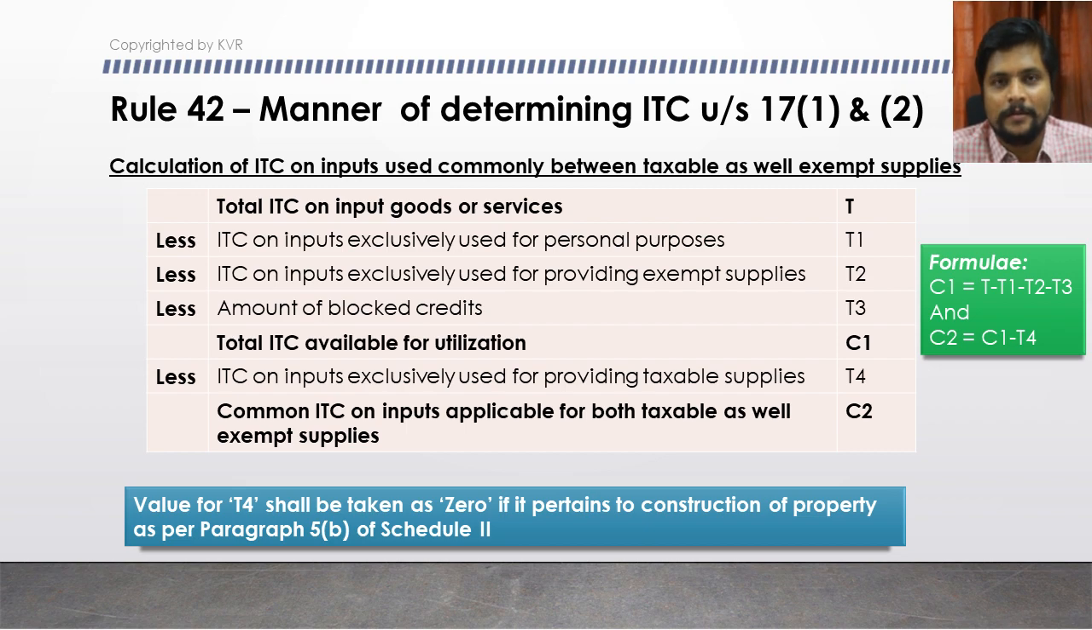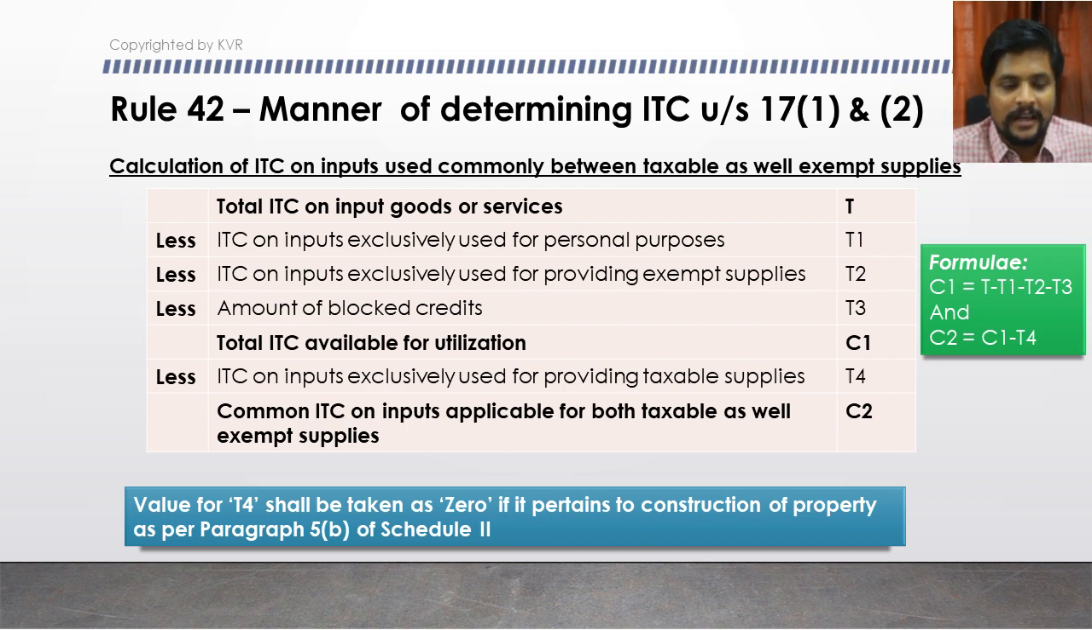On that, the first reduction you have to make is the ITC on inputs that are exclusively used for personal purposes. Here we denote it as capital T1. So that is what we have to reduce at the first stage. Second, we have to reduce the input tax credit on inputs that are exclusively used for providing exempt supplies. These will not form part of the common credit at all, because they are all ineligible credits. We all know that. So we denote it as T2.